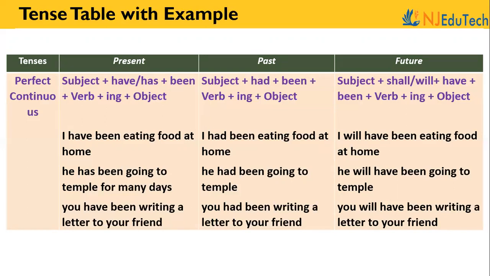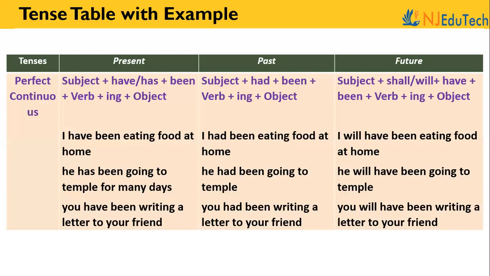In the three sentences, look at the verb eating. It is the same in all three sentences, past tense, present tense, and future tense. But the auxiliary verbs have, had, will identify whether the sentence is present tense, past tense, or future tense. Okay, some more examples: he has been going to temple for many days. He had been going to temple. He will have been going to temple.